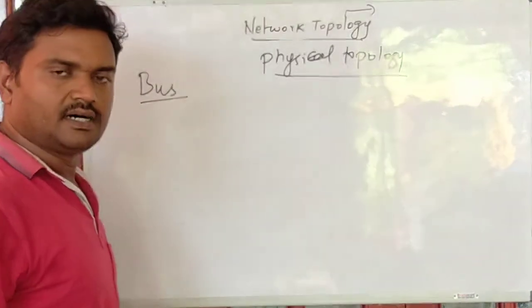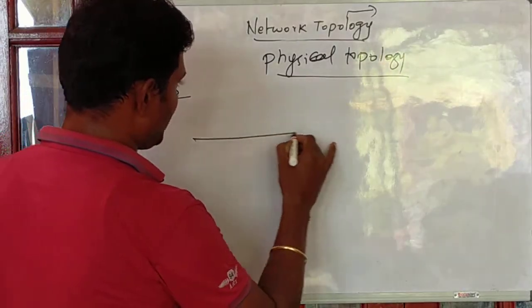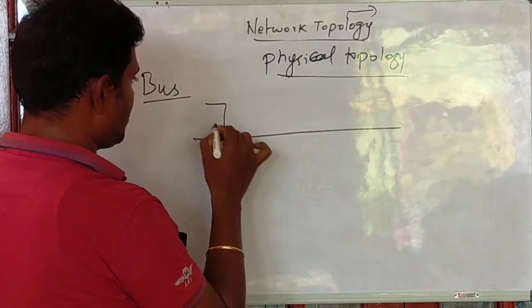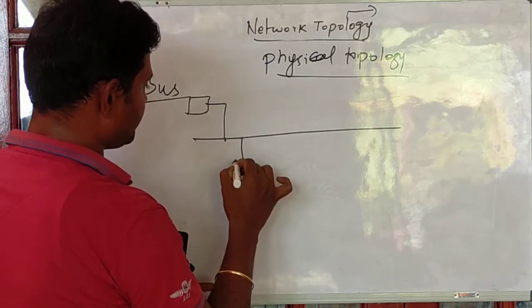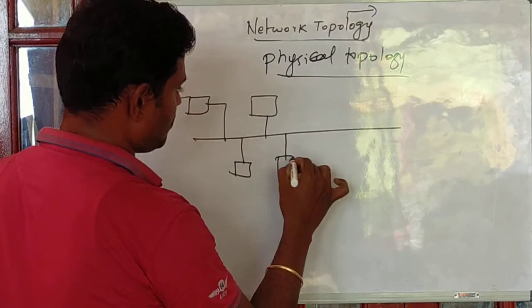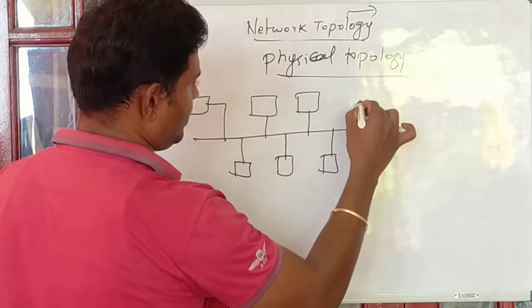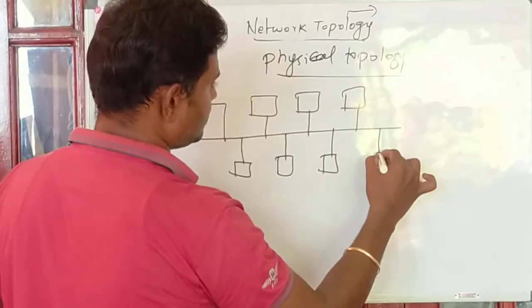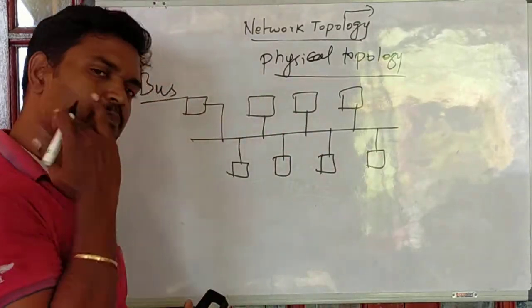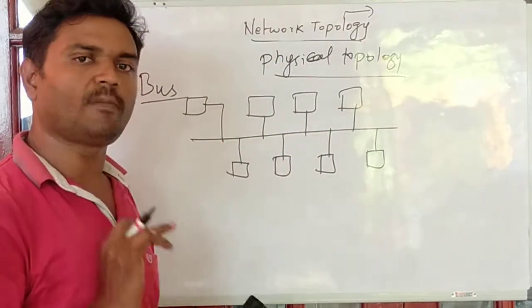A representation of bus topology is: you have a common wire and PCs are connected to it. Let's assume all these squares are PCs. Data is transmitted over a single common wire.